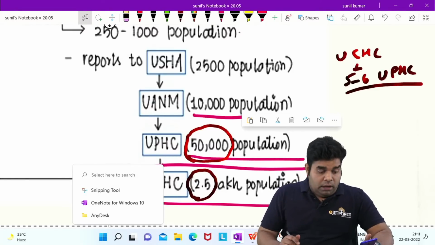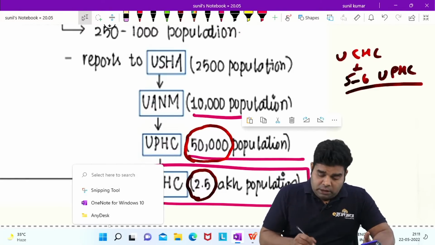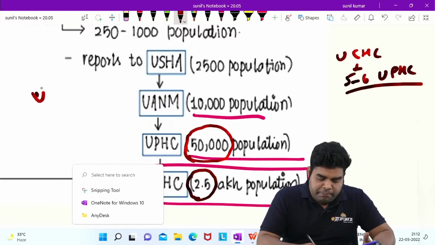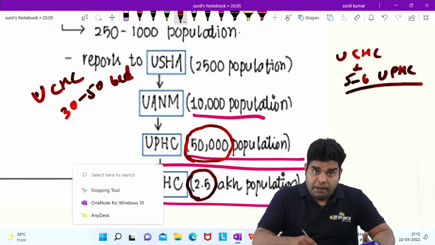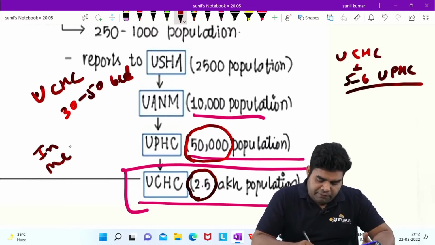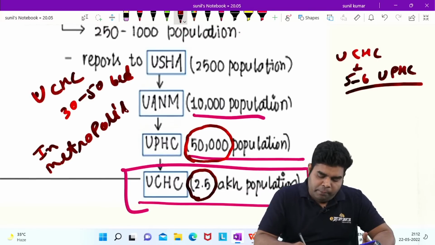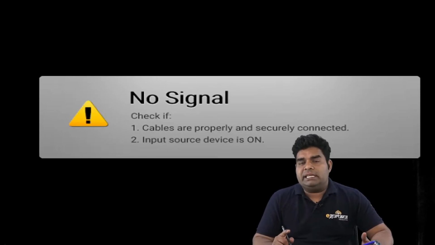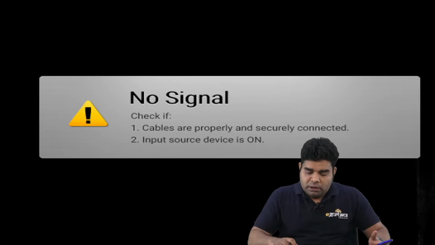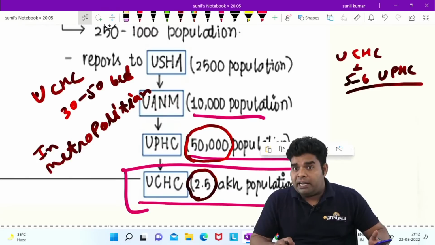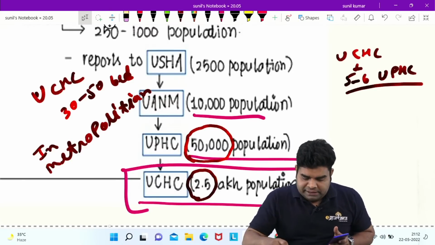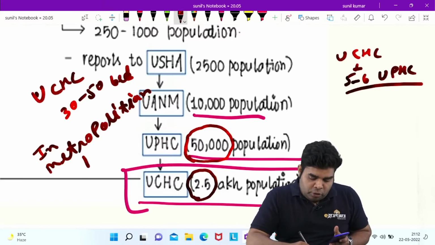Now, how many beds are there in an urban CHC? In the PARC it is written that for urban CHC, the number of beds is 30 to 50. But in metropolitan areas, they have written this separately: in metropolitan areas, like all the 4 metropolitan cities of India, one urban CHC will be at 100 beds. So urban CHC will be at 100 beds in metropolitan areas and 30 to 50 in other cities where this is applied.